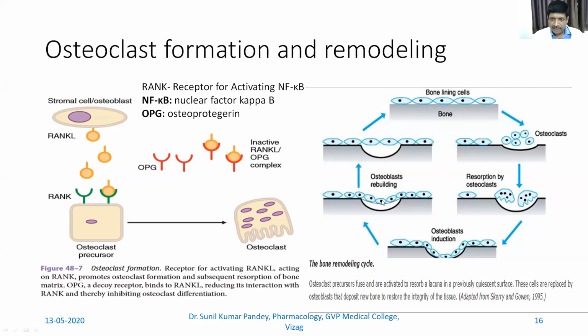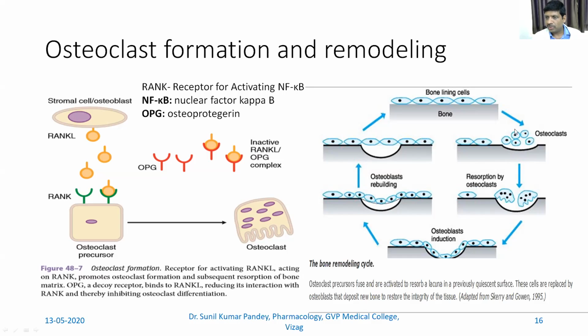So first we will understand the second figure, then we will come back to the first figure and then again to the second figure. See, there is a bone and there is a bone lining. Due to some factor, we will discuss what those factors are, there is stimulation of osteoclastic activity. In the previous slide, we saw that osteoclastic activity is increased due to the chronic increase in the PTH level. So you can just consider that.